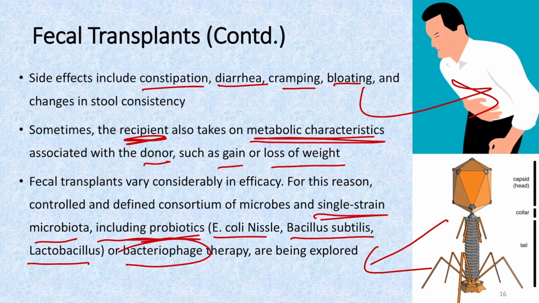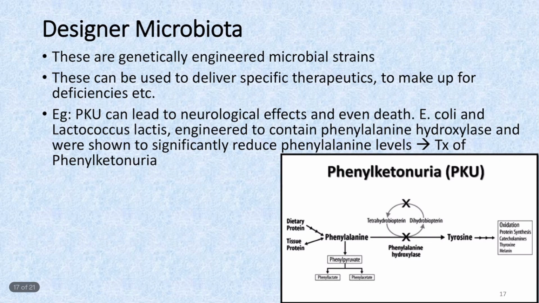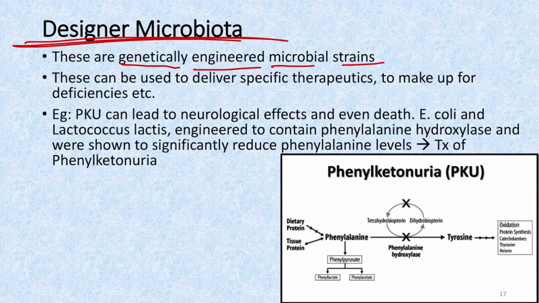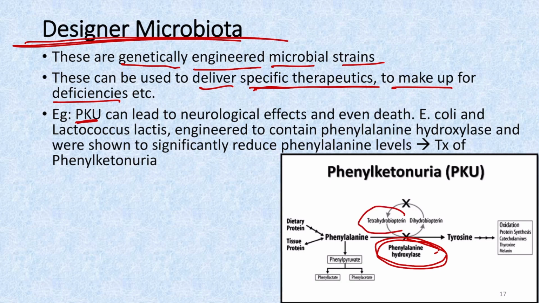pathogenic bacterial infections. Now coming to the next method, that is the designer microbiota. So these are the genetically engineered microbial strains. They are used to deliver specific therapeutics, and they can also make up for several deficiencies in the body. One example which we can take is phenylketonuria, which is occurring because of the deficiency of the enzyme phenylalanine hydroxylase, or it occurs because of the deficiency of the cofactor tetrahydrobiopterin.